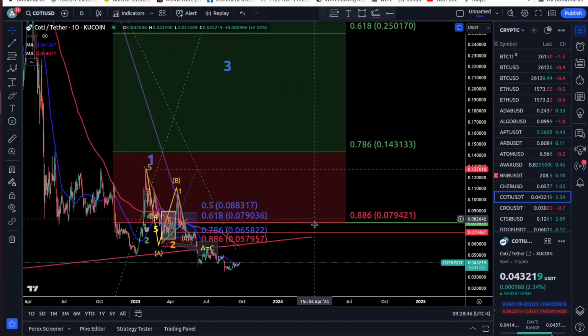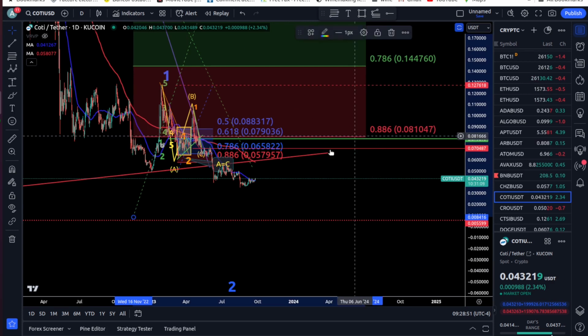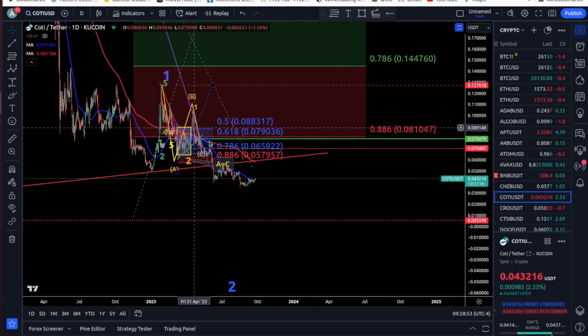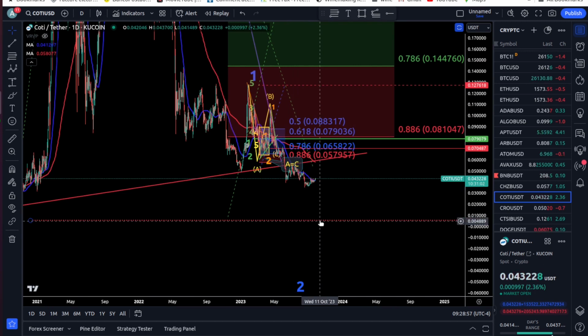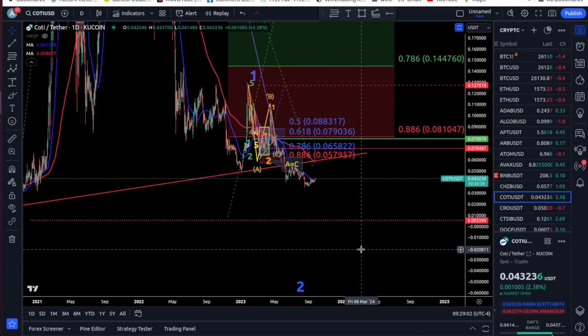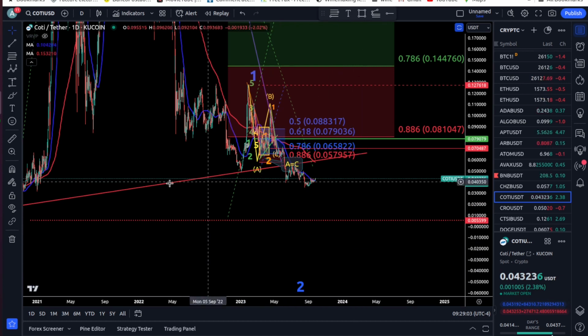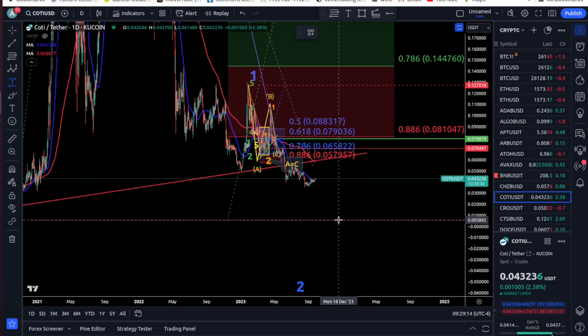All right, so unfortunately, once again, we did lose the 0.886. It's still going down, as you can see. So the invalidation point, once again, is about 5 cents, 5.5, actually 5.6 to round it up. Today the price is 4 cents 3, and the invalidation point is 0.0058.